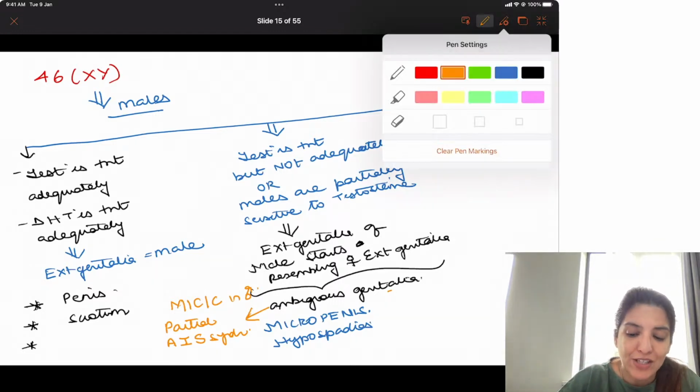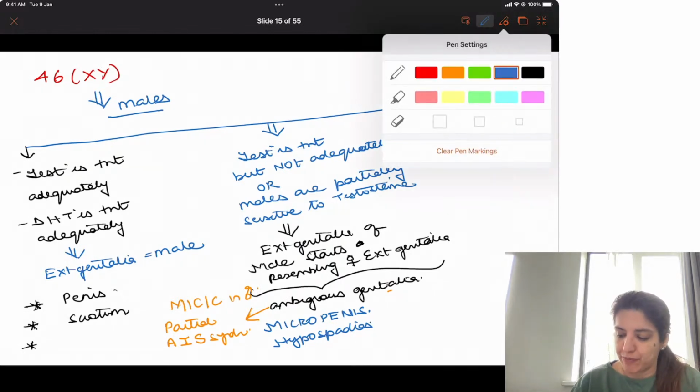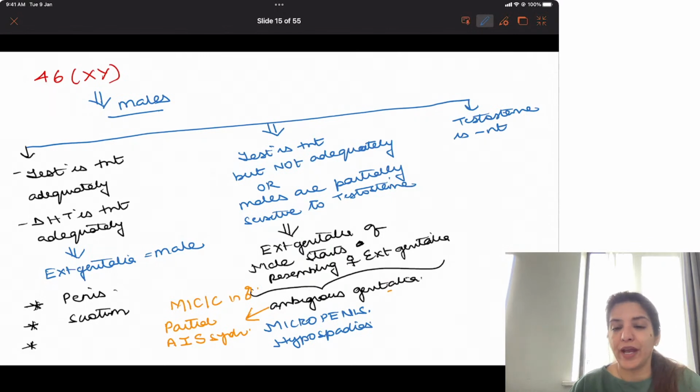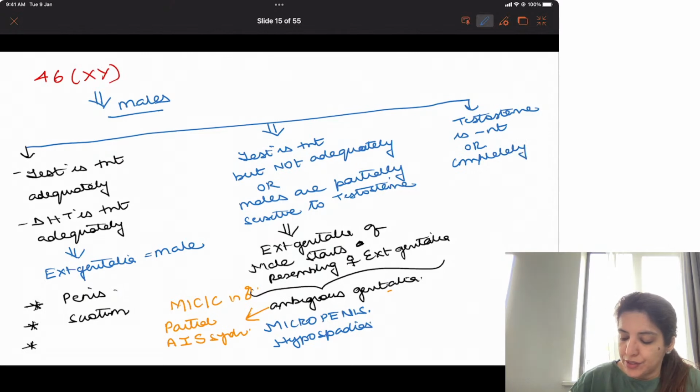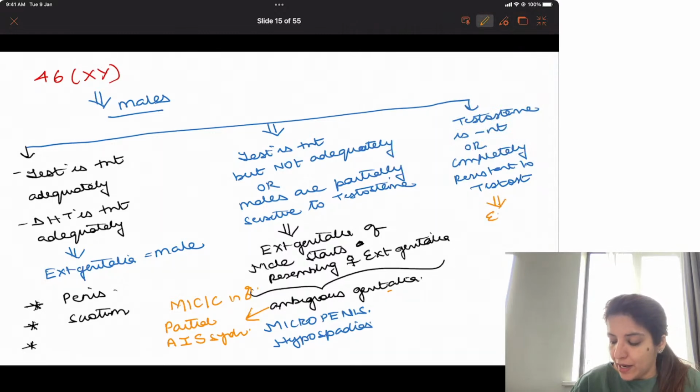Right? Now imagine a male in whom testosterone is absent. Testosterone is completely absent. Or they are completely resistant to testosterone. Now, if males are completely resistant to testosterone, their external genitalia will look exactly like female.